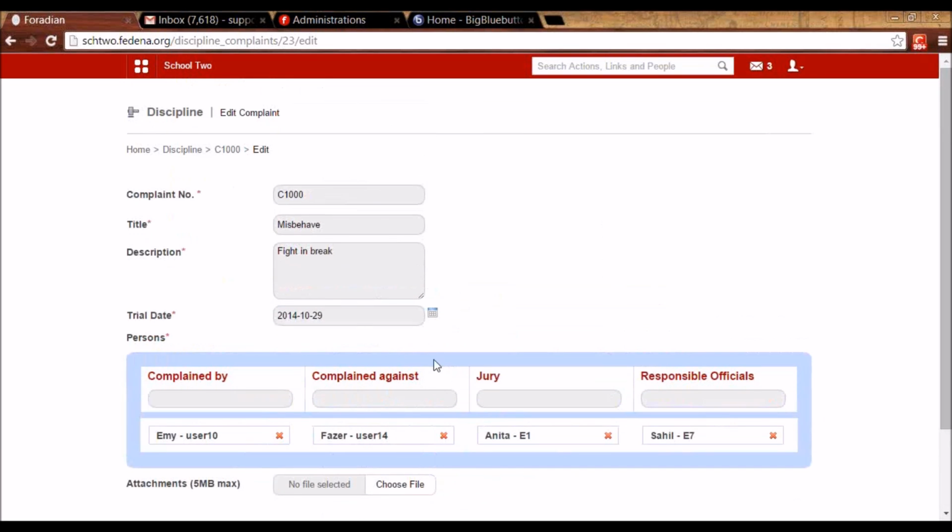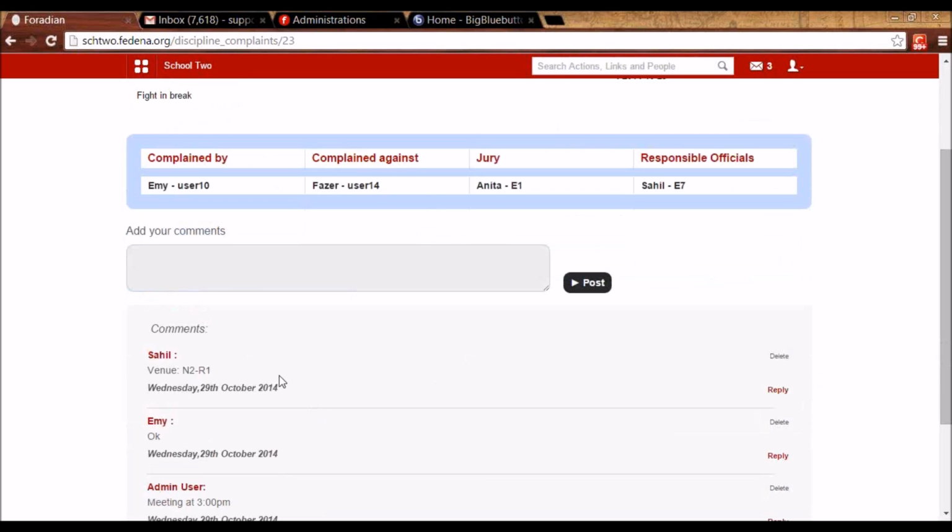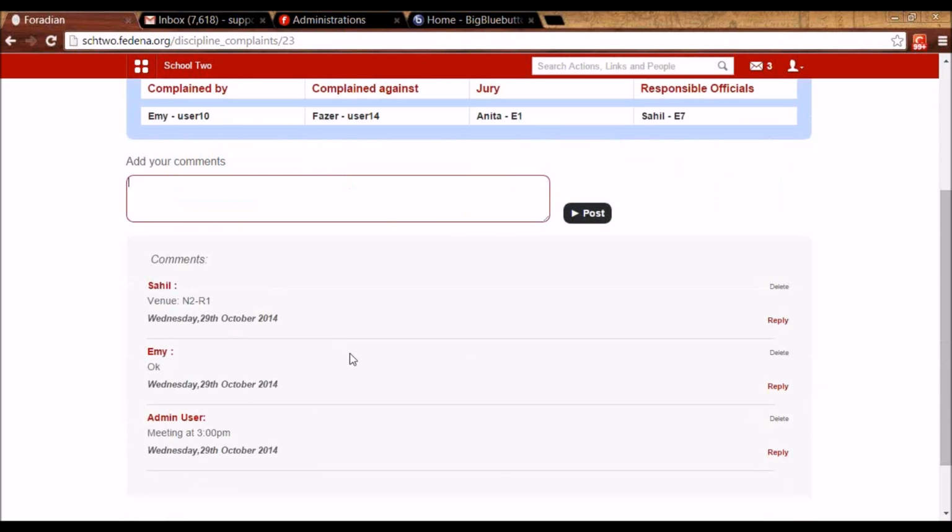So this way, the admin can take the complaint, and this E1 employee or the discipline admin will be able to close the issue. And all these participants of this complaint will be able to comment on this discipline issue.